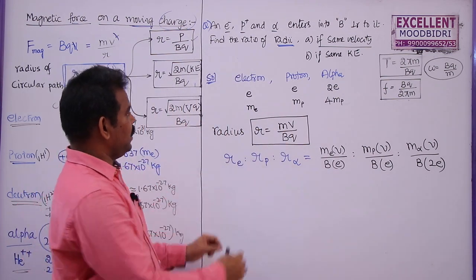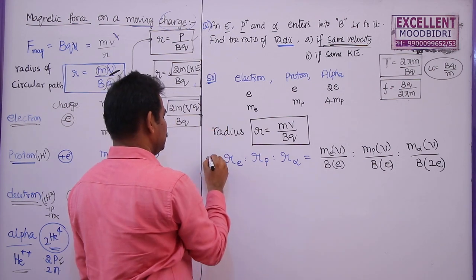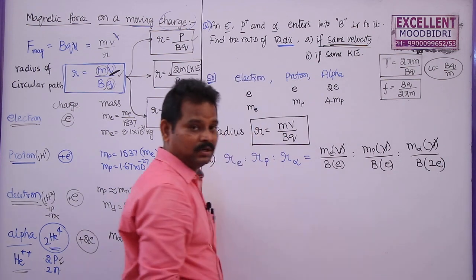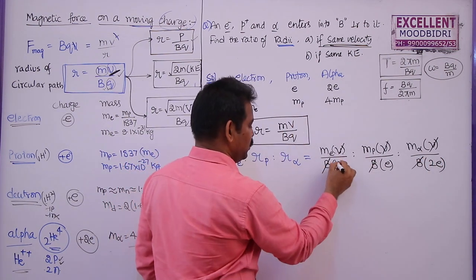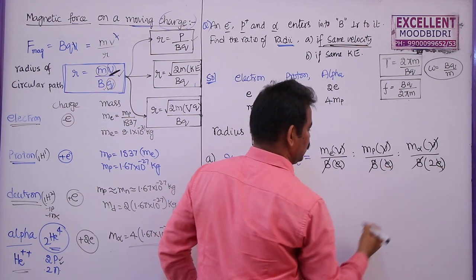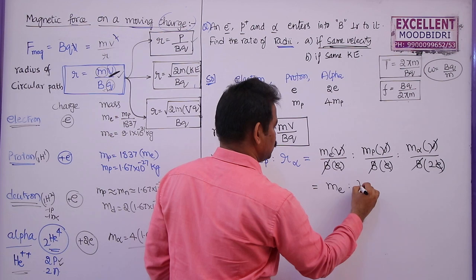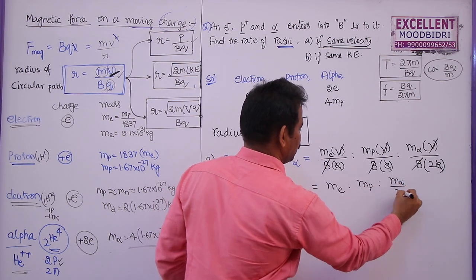As the first case states that all have the same velocity, velocity is constant, you can cancel it. They are entering the same magnetic field, you can cancel B. They have charges e and 2e, you can cancel e. So the ratio is mass of electron is to mass of proton is to mass of alpha particle by 2.